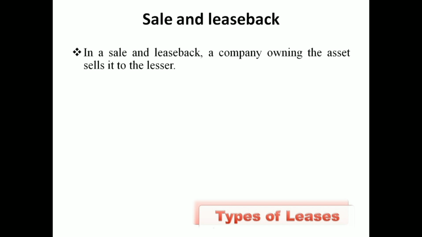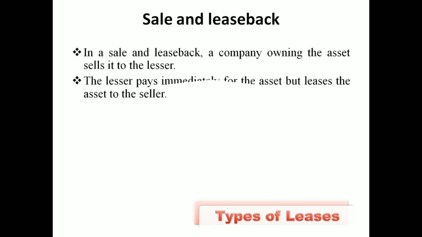Another method of leasing is sale and leaseback. In this case, the company owning some asset sells it to another party, the leaser, and takes it back on lease. The leaser pays immediately for the asset but leases the asset back to the seller.